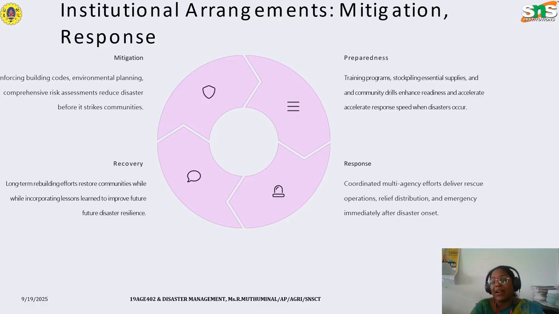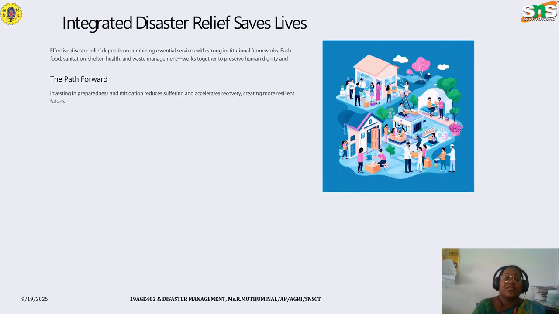These coordinated multi-agency efforts will help us deliver rescue operations, relief distribution, and emergency response immediately after disaster onset. This will help us integrate disaster relief and save lives. Effective disaster relief depends on combining essential services with strong institutional frameworks.